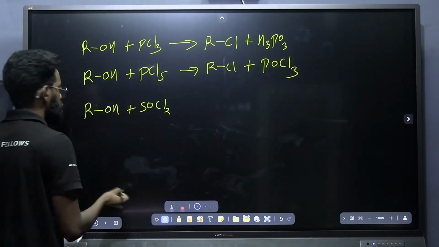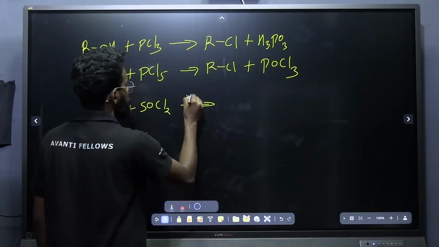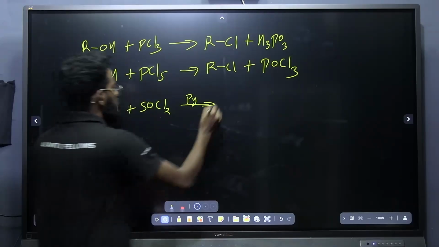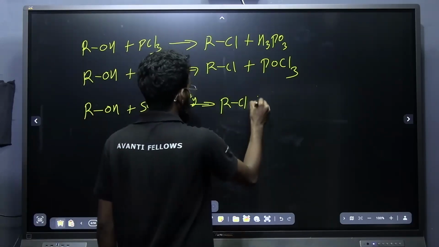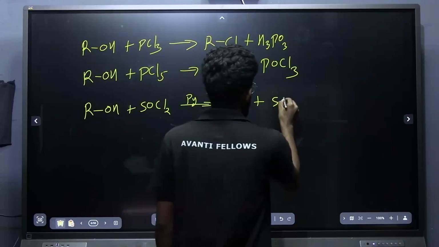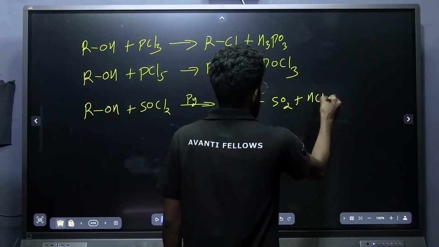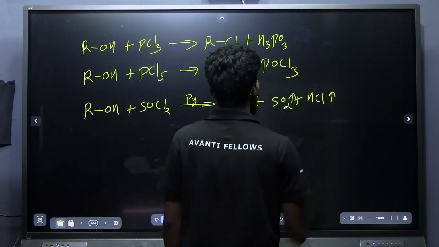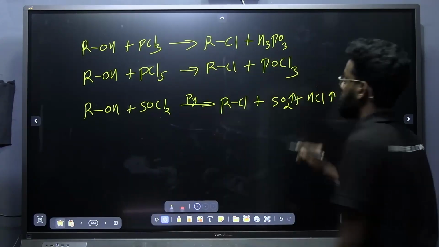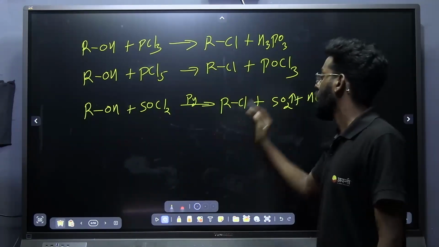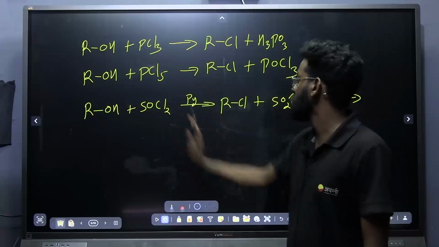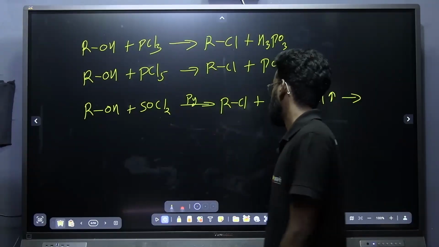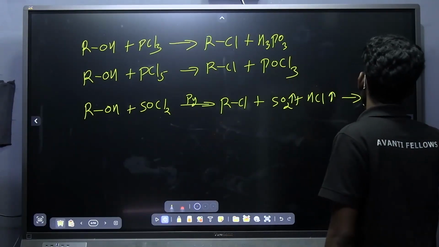And now one more reaction is alcohol treated with SOCl2 in presence of pyridine. In presence of pyridine catalyst, here also I will be getting RCl. Along with the alkyl chloride, I will be getting SO2 plus HCl, and both are gases. This method of preparation of alkyl chloride using SOCl2 we call Darzens process.